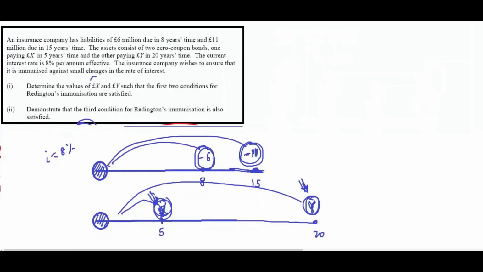There is a question: you can find X and Y so that they will be the same. So what X, Y do you have to take? That's why the question says determine the values of X and Y such that the two conditions of Redington immunization are satisfied. So you have to decide how many zero coupon bonds you have to take. So that X will give the amount, right? And see, the amount is the same.